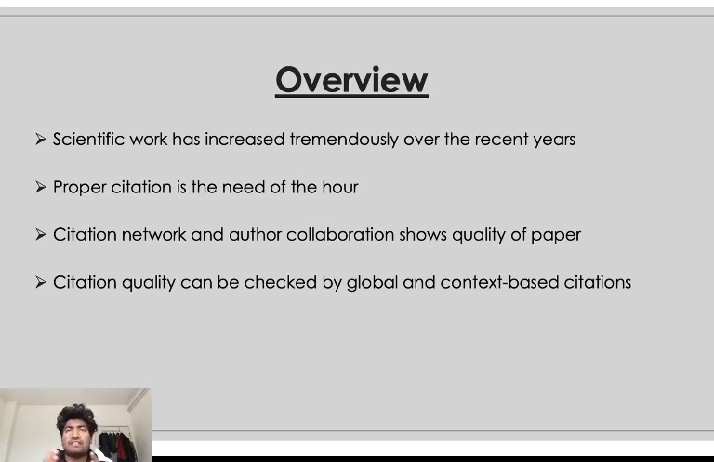So, scientific work has increased tremendously over the recent years, and that's why proper citation has become the need of the hour. There's been a lot of scientific work recently, and that's why we need quality citations to show that the quality of the paper is immense. And this can be done by citation network and author collaboration, which show the quality of the paper. Citation network shows that papers are being cited many times, saying that this paper has a high quality value. Similarly, author collaboration says the more the author collaboration, the better you are as an author. So, citation quality can also be checked by global and context based citations.